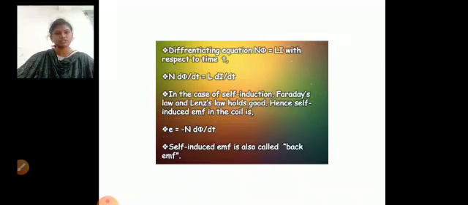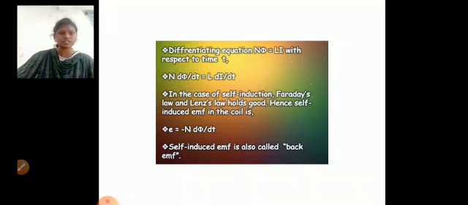So differentiating the equation N phi equals L I with respect to time, we get N into d phi by dt equals L into dI by dt. So in the case of self-induction, Faraday's law and Lenz's law hold good.